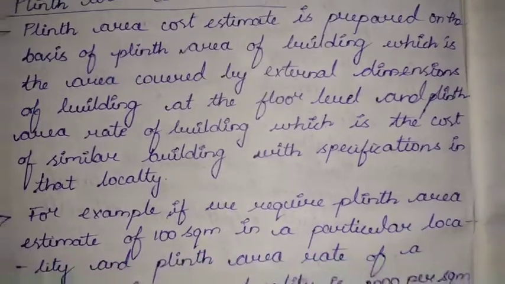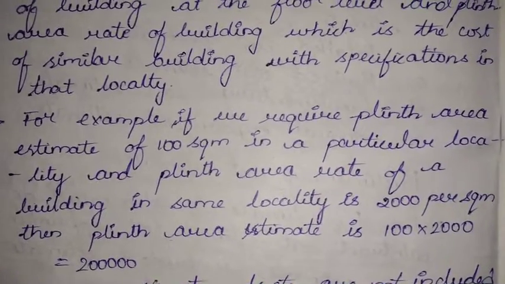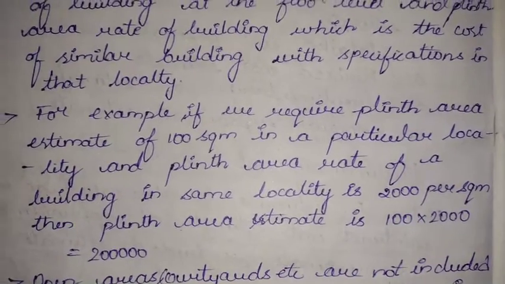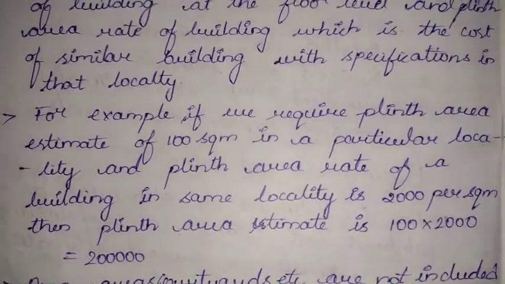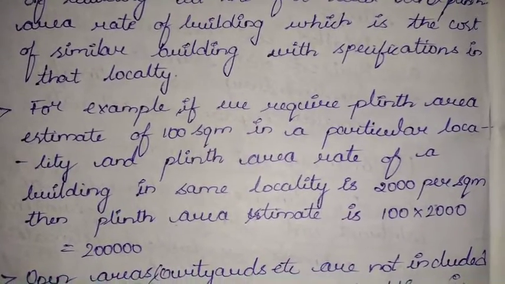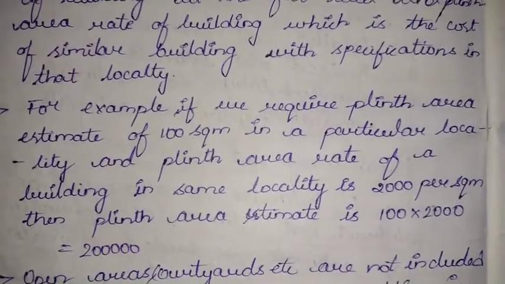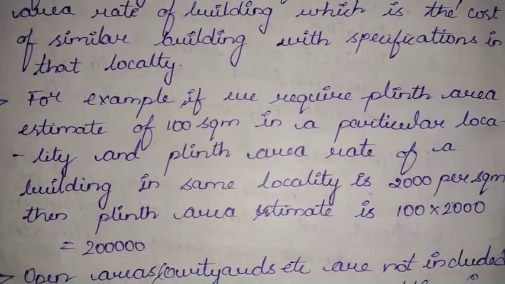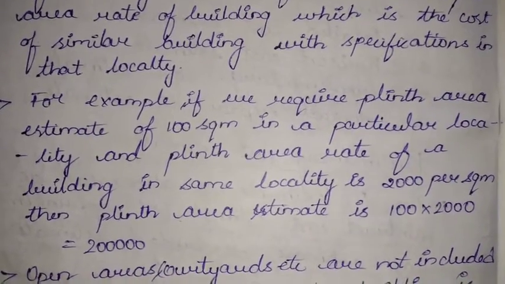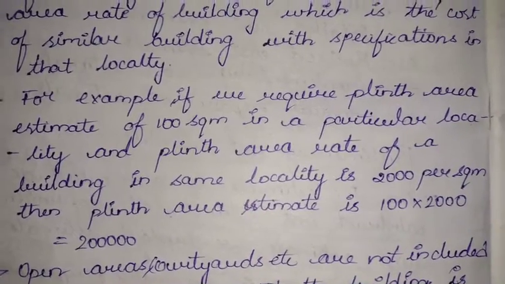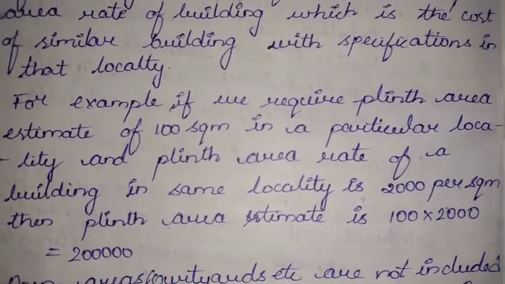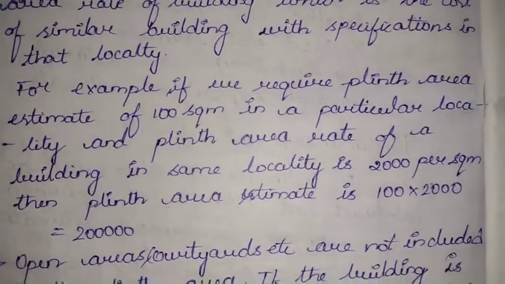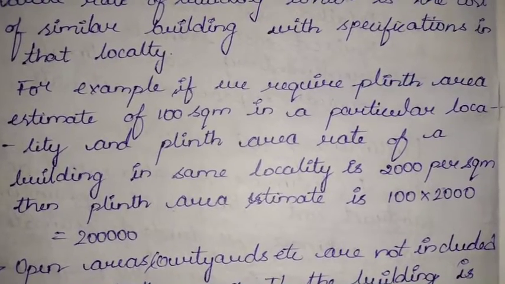For example, if we require a plinth area estimate for 100 square meters in a particular locality, and the plinth area rate of a building in the same locality is 2000 per square meter, then the estimate is a simple multiplication of both the plinth area and the plinth area rate.